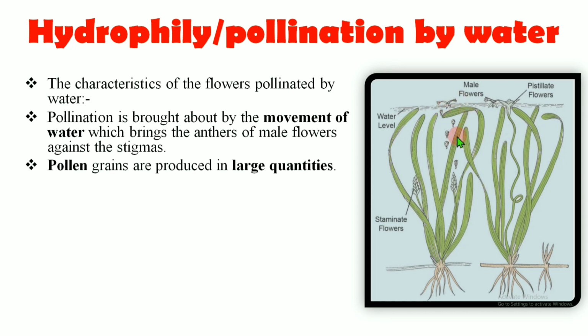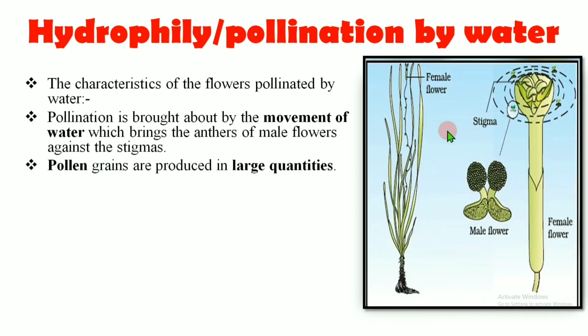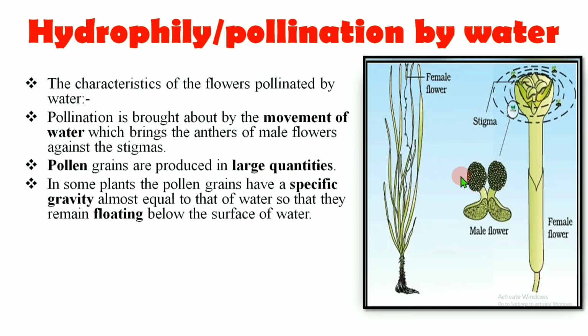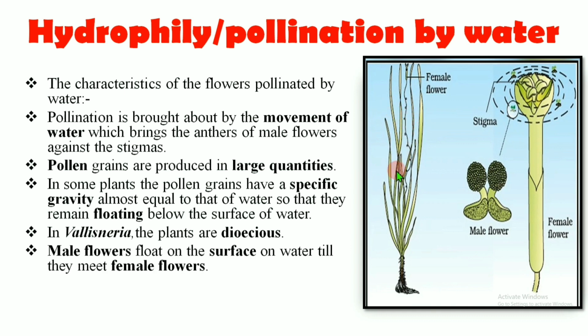So, pollen grains are produced in large quantities, and the pollen grains have a specific gravity almost equal to that of water, so that they remain floating below the surface of water. In case of Vallisneria, the plants are dioecious, meaning the male flowers and the female flowers are borne on two different plants, and the male flowers float on the surface of water till they meet female flowers.